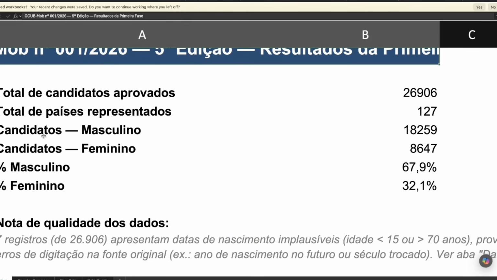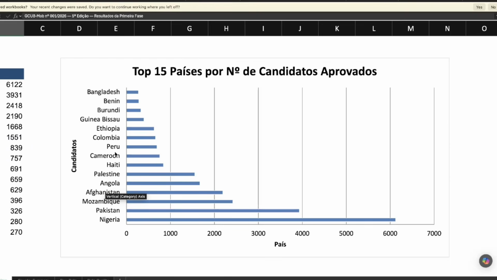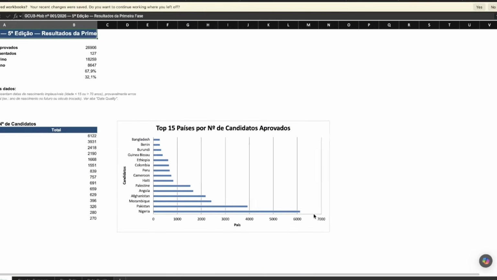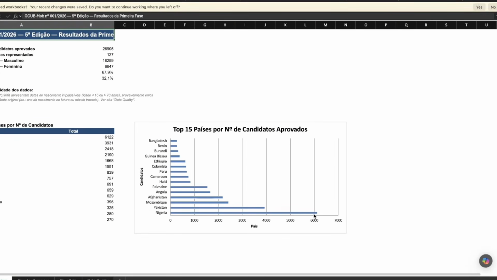and right here we are seeing 26,906. So definitely I don't know what is going to happen. Maybe Brazil is going to increase the total number of applicants they are going to be receiving. This is the list of countries where we have the highest applicants. So guys, again, if you apply for this opportunity and your name is on the list, congratulations.